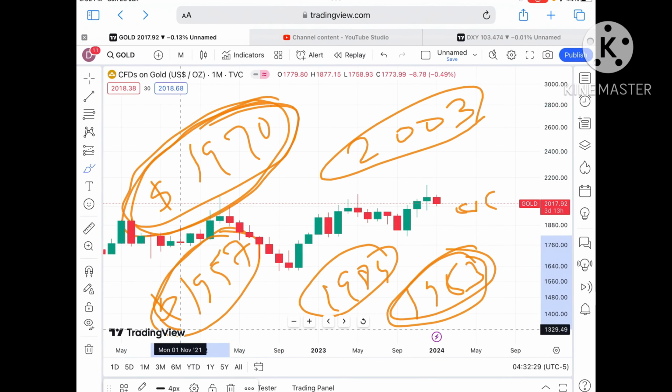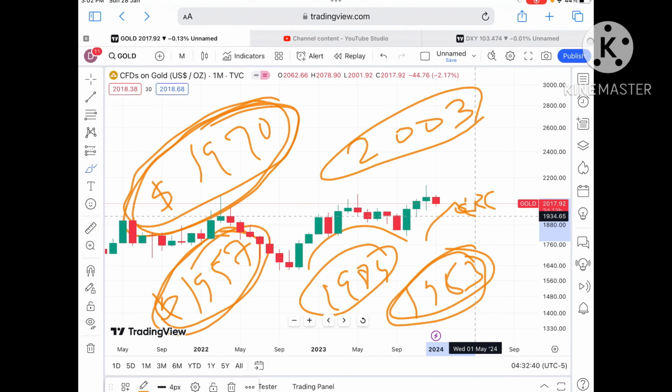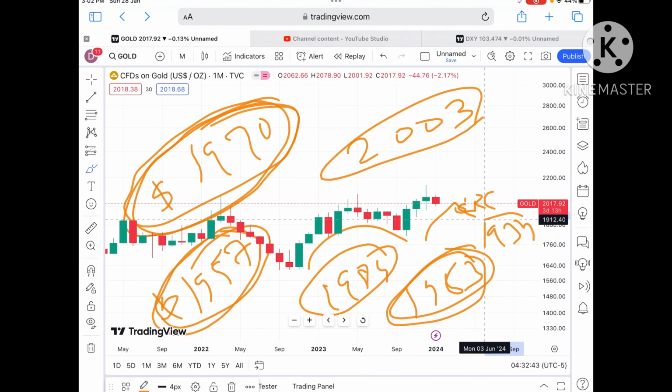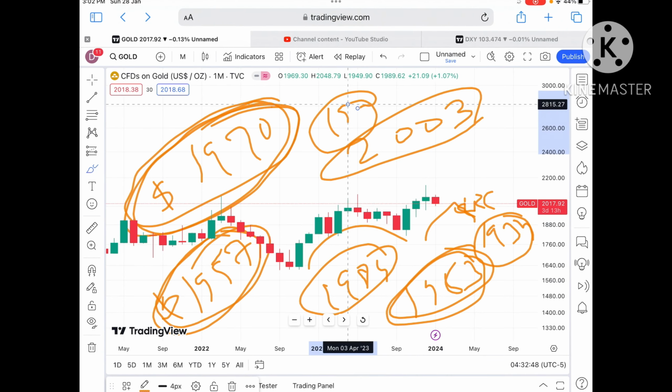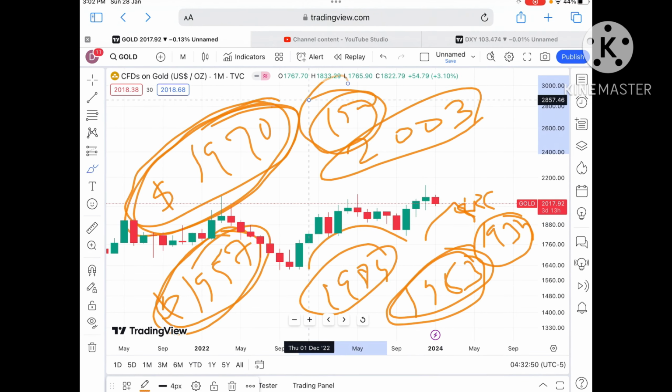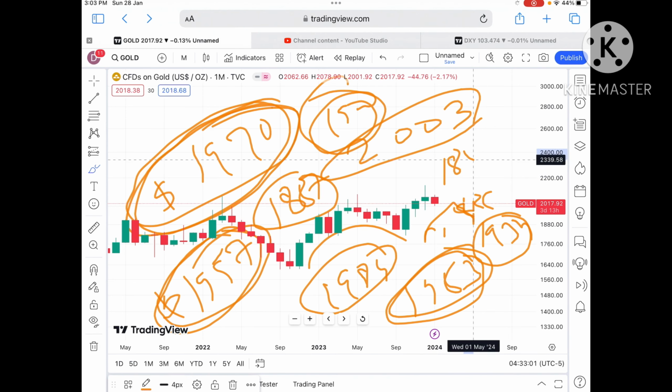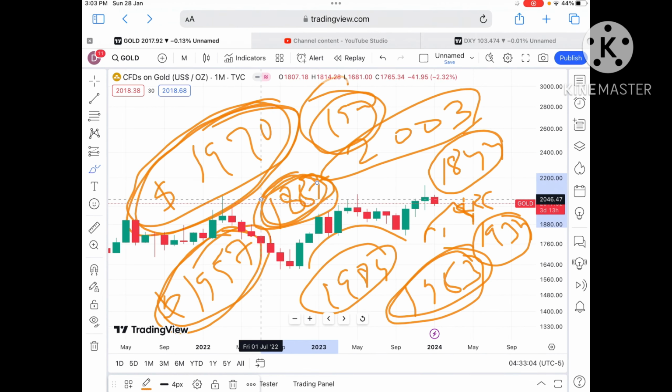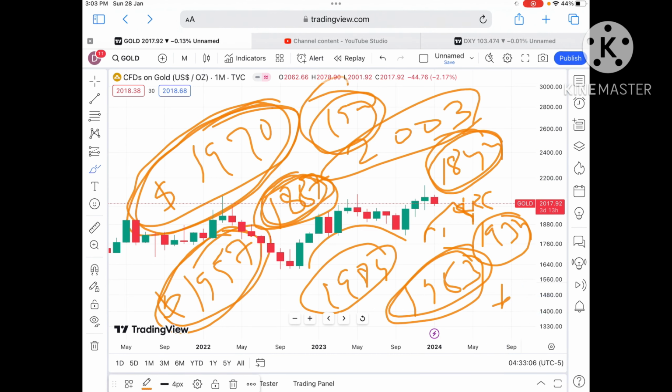Keep that in mind, there is a higher chance that once the price starts falling below $1970, the chance of touching 1957 will be there, and then there will be a pattern forming in the opposite direction. Then there is a higher chance of going below a level of around 1957. From there we can see a level of around 1934. If the price starts falling below 1934, a further fall we can see below a level of 1900. If the price starts falling below 1900, I'll explain where it can go. There is a higher chance that it will move towards a level of $1887, and from there we can see it will move towards 1844. Chances will be high after crossing this level, we will see a level of 1844, and then a further fall we can see.